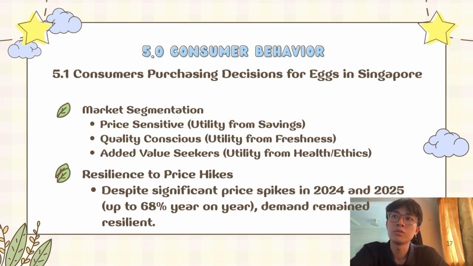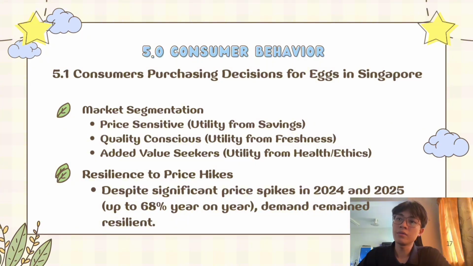First of all, we go to consumer purchasing decision for eggs in Singapore. It has market segmentation. From that, it contains price sensitive. This group prioritizes the lowest cost per egg, often opting for standard import eggs from Malaysia or Thailand. Secondly, quality conscious. This buyer prefers locally farmed eggs like Seng Choon or Chew's because they reach the shelf within 24 hours. The appeal is derived from the farm to table speed and perceived food safety.